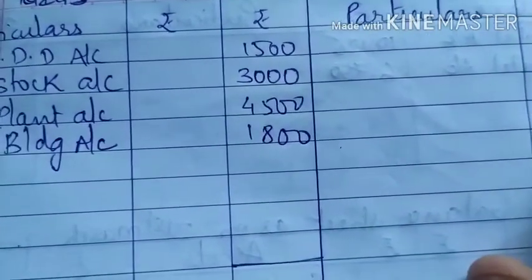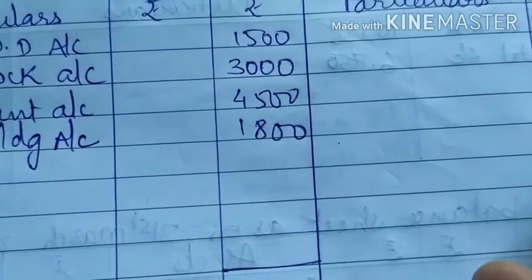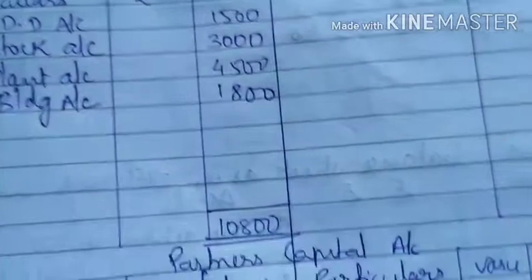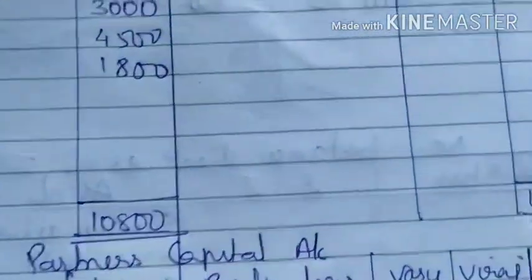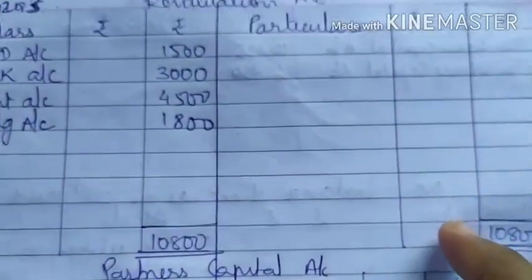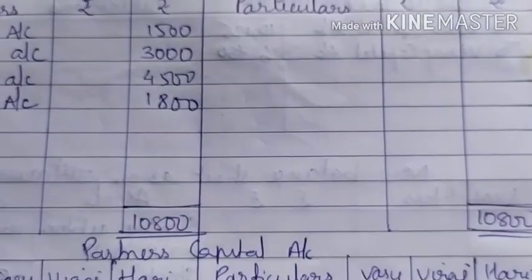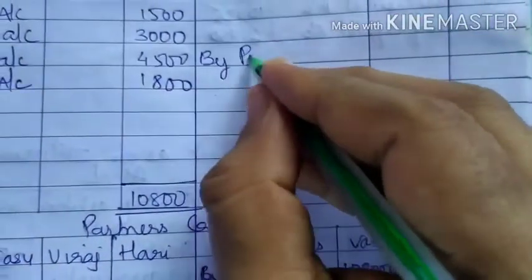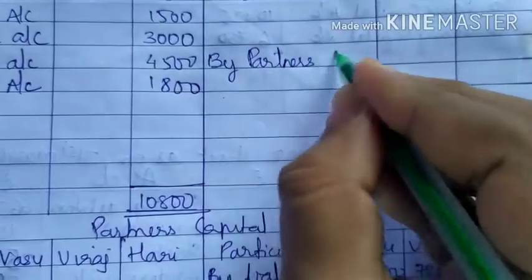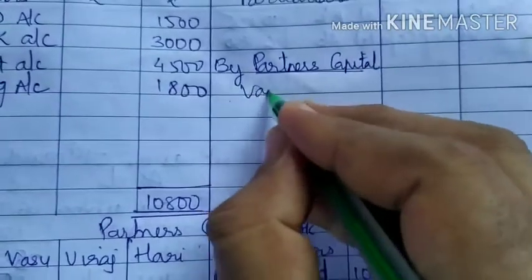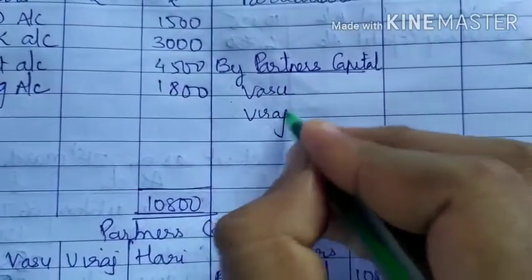So you just add up, it comes to 10,800. Debit side में total 10,800 है. So write on both the sides, because on credit side no elements are given to you, कुछ भी नहीं है. So close कीजिए. So difference कितना आएगा? It will go to partners capital account, Vasu and Viraj.